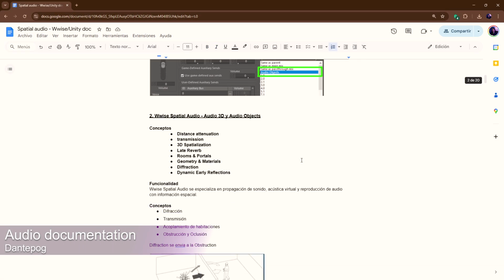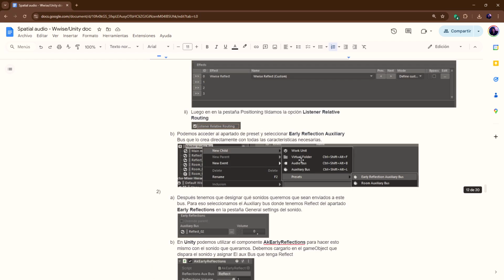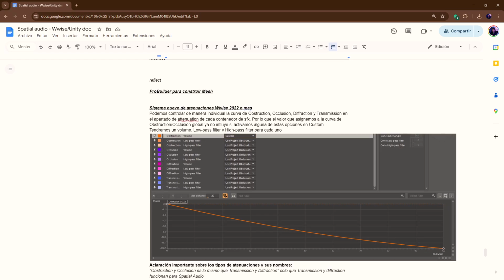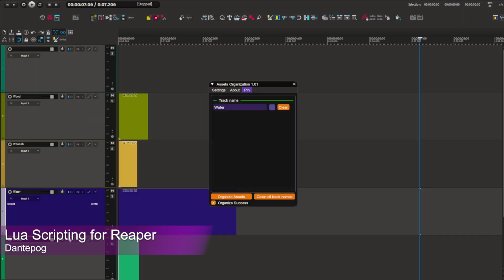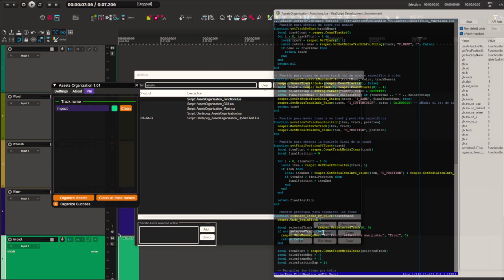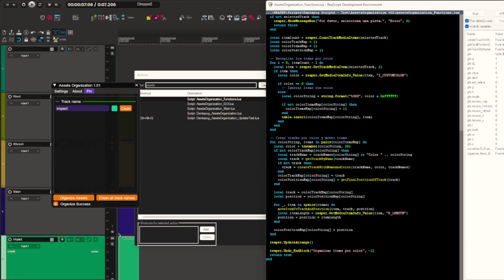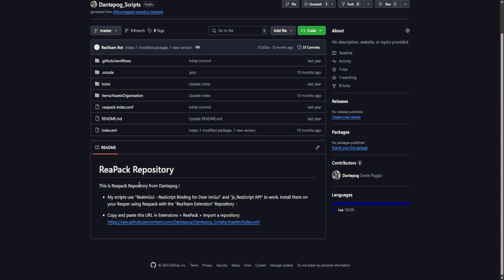Finally, I documented each step of the audio implementation and our workflow methodology using Wwise spatial audio features. I also created a Reaper script in Lua using ReaImGui with the goal of optimizing the workflow of organizing sounds within a project. The script can be imported from my Git repository under the name Dantepog Asset Organization.